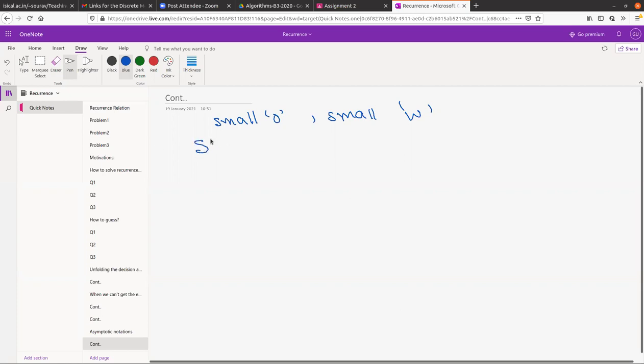Do you know what Stirling's approximation is? What is Stirling's approximation?